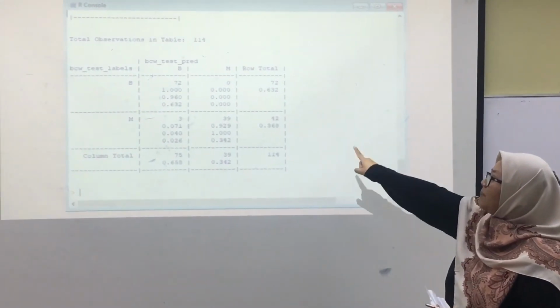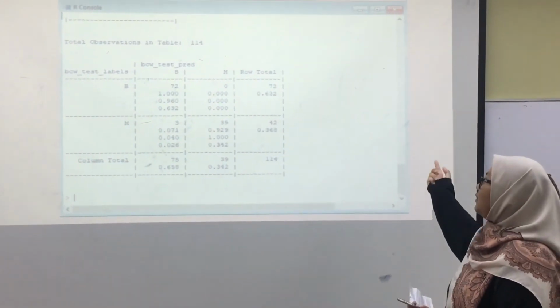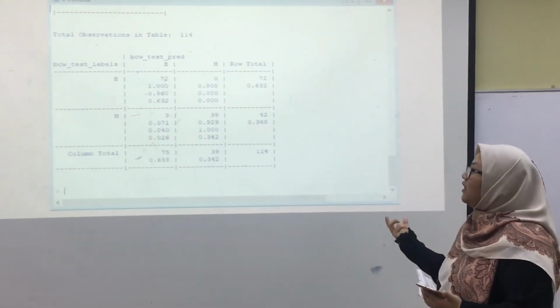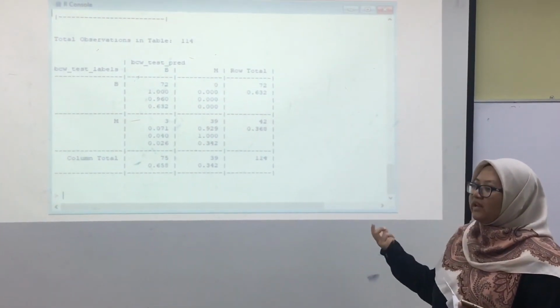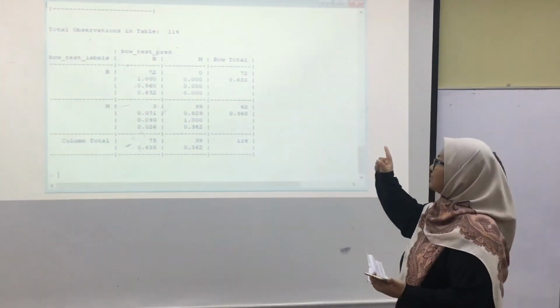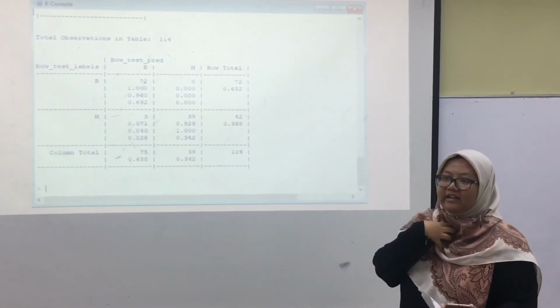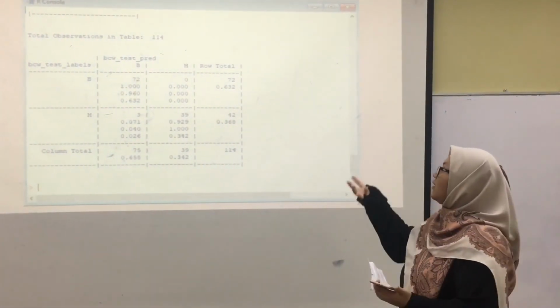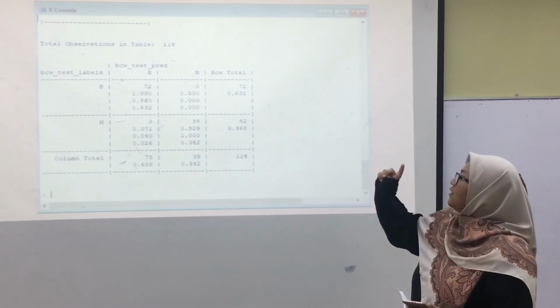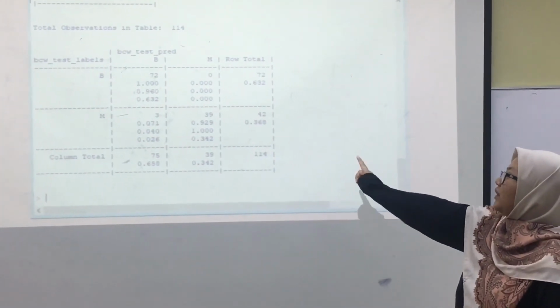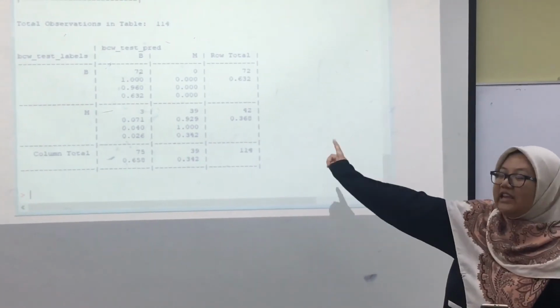The next one, the upper left one, is predicted as malignant but it is benign. This is less dangerous than the previous one, because the patient may think that they have cancer but they actually do not. And the last one, the bottom left one, predicts malignant and it is malignant.